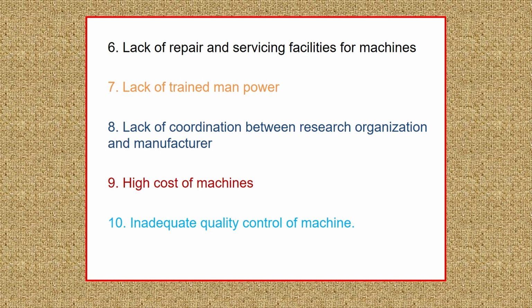There is also inadequate quality control of machines. Some machines available in the market, which are bought by farmers under subsidy, have durability that is not up to the mark. Their life is low, and that also discourages farmers from going into mechanization. That's how the limitations for farm mechanization can be realized through all these 10 points.